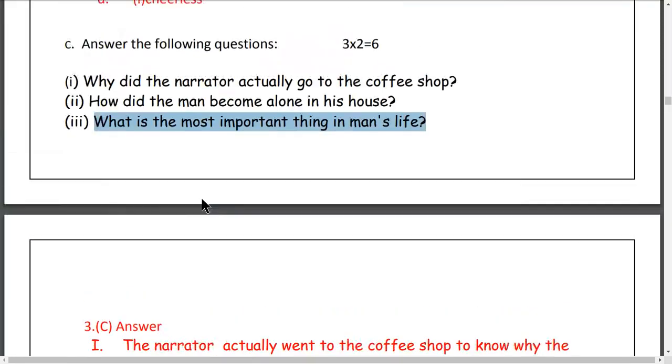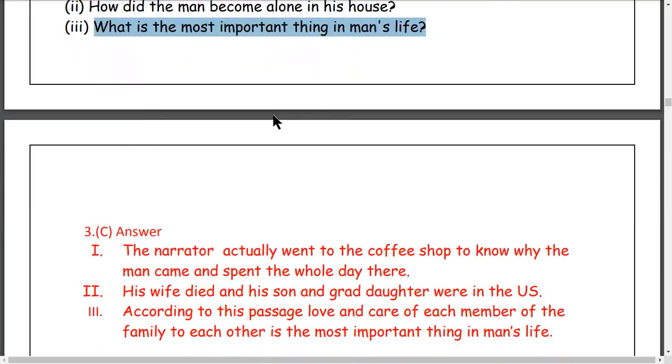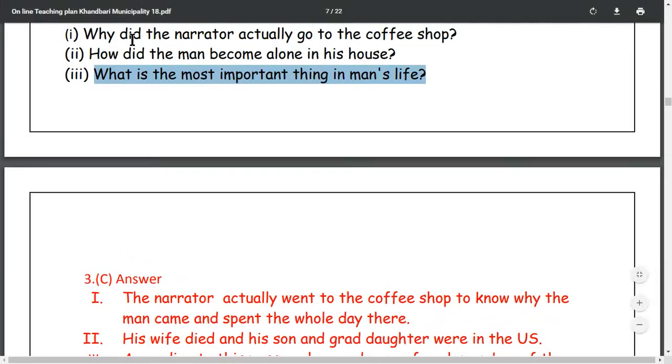Question number 3, C, answer here. First answer here. Why did the narrator actually go to the coffee shop? Okay, start from here. Go is changed to went here because this is past tense.